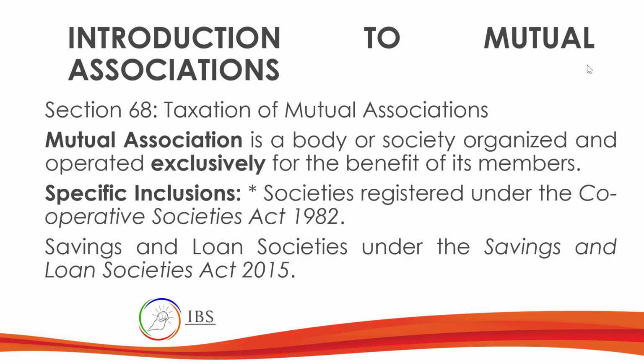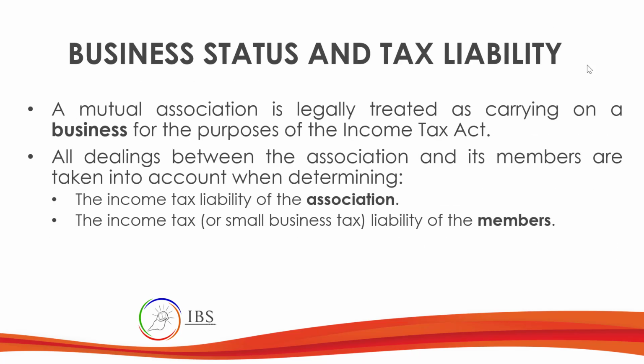Specifically, societies registered under the Cooperative Societies Act and savings and loan societies under the Savings and Loan Societies Act 2015. The mutual association is legally treated as carrying on a business for the purpose of income tax. All dealings between the association and its members are taken into account when determining the income tax liability of the association and also the members of the association.